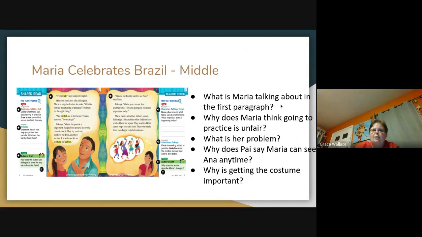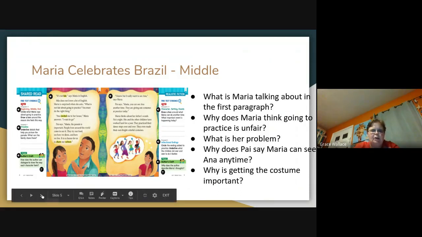What is Maria talking about in the first paragraph? So, when it says it's not fair, what is she saying? What's not fair? Why does Maria think going to practice is unfair? What is her problem? Why does Pai say Maria can see Anna anytime? And why is getting the costume important? Make sure you talk to someone about those questions, because that's what we did in class.